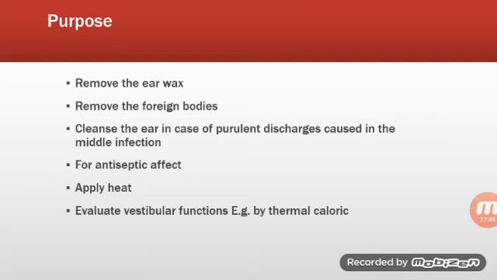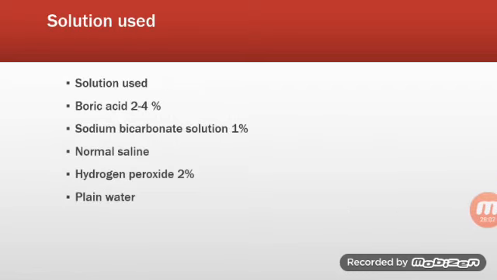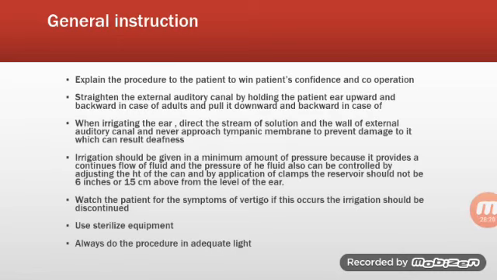Another, for an antiseptic effect, to apply heat. To evaluate vestibular function, that means it helps to evaluate the sense of balance and coordinated movement of the ear. Example, it is evaluated by using a thermal caloric test. Now solutions used. There are various solutions which are used for ear irrigation. First one is boric acid 2 to 4%, sodium bicarbonate solution used as 1%, normal saline, hydrogen peroxide, and last one is plain water.